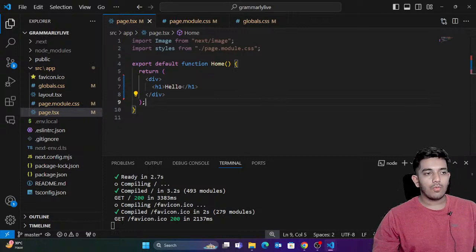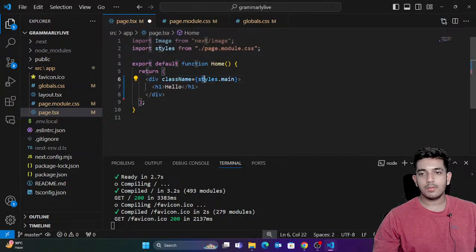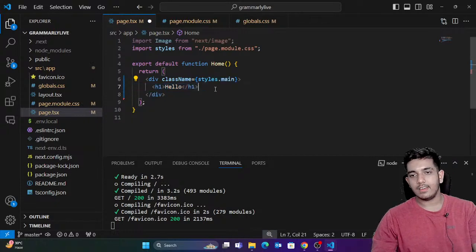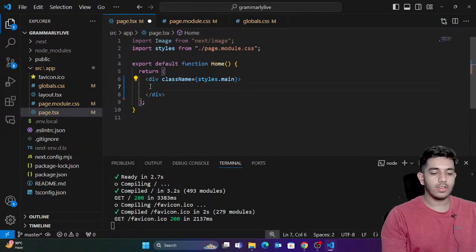Okay, so first of all, let's create a division. Okay, I'm just gonna say that it's gonna have a class name of main. Whatever style which we write in page.module.css is gonna be given to this division. Okay, now we're gonna say that we have a text area where we're gonna write our text.